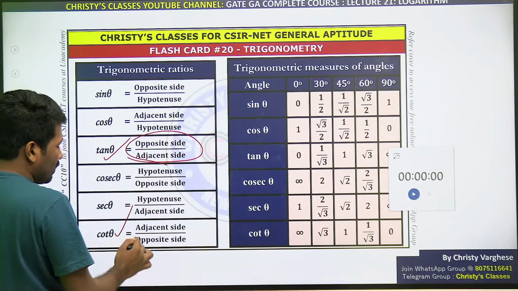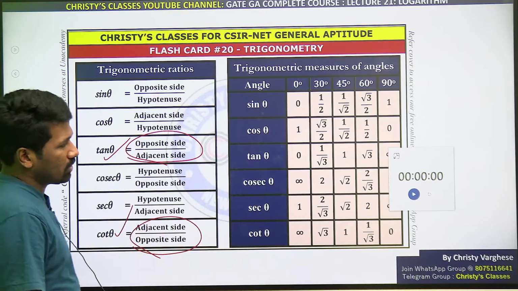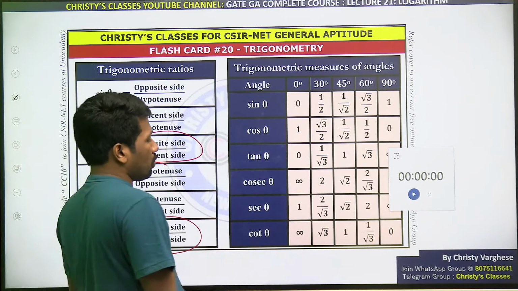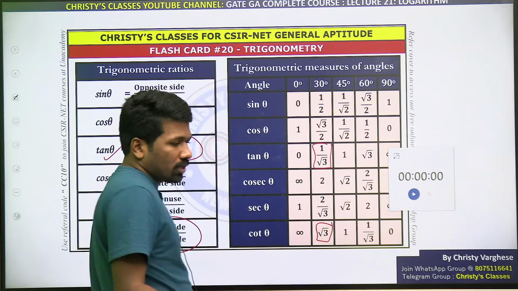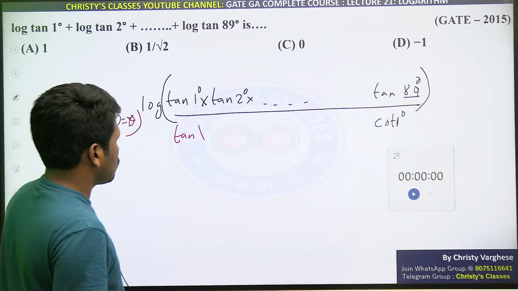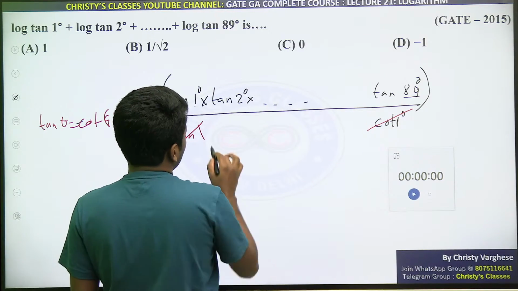Tan is opposite by adjacent. Cot is adjacent by opposite. So obviously it will be reciprocal. Like if tan is 1 by root 3, then cot will be root 3, and so on. So that means tan 1 and cot 1 will cancel.